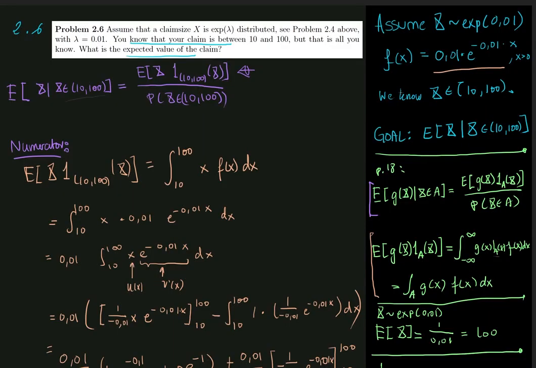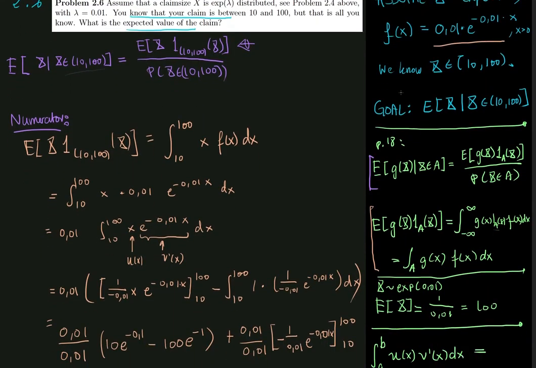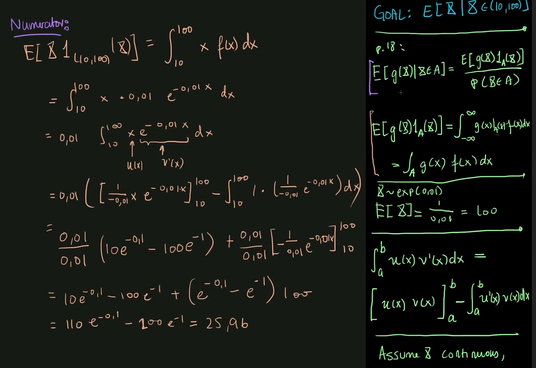So back to problem 2.6. In the previous video, we found an expression for the numerator. And here you can see I've continued the calculations a little bit, so you can check your own calculations against what we have here. The numerator should evaluate to 25.96 or something like that.